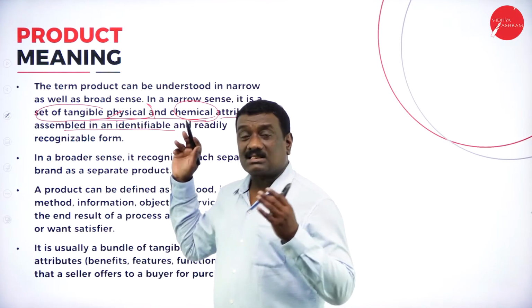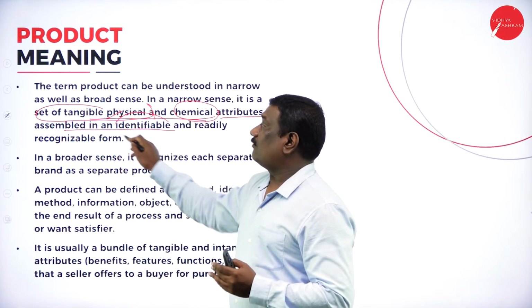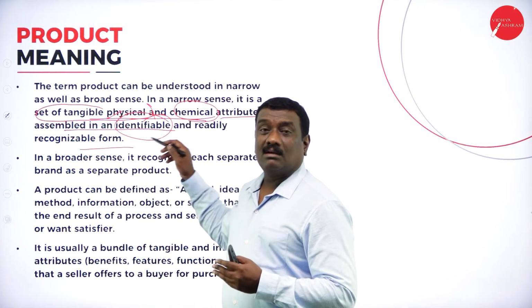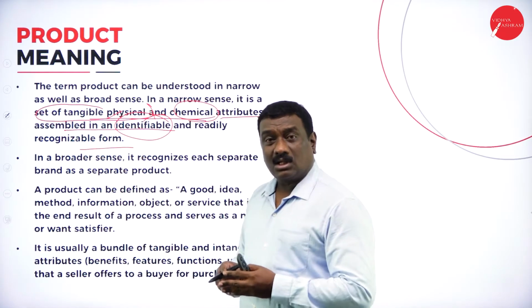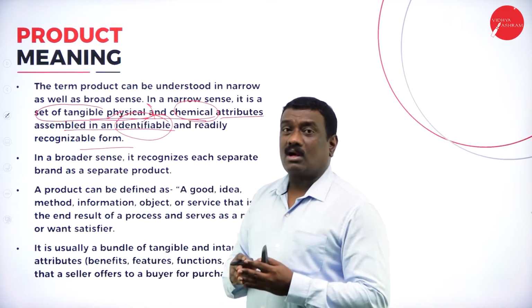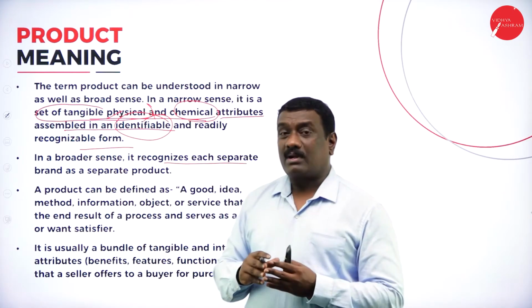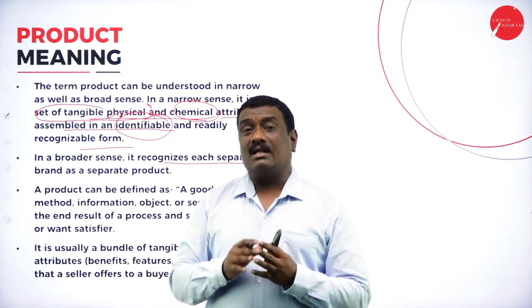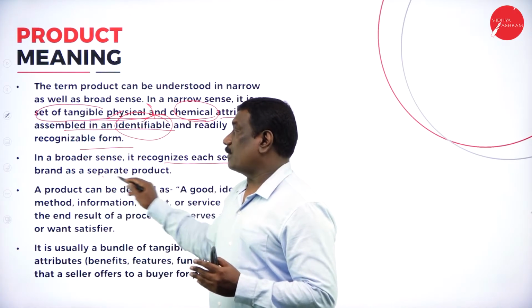And which is assembled together. Only when it is assembled together can you identify that it is a product, which is already available in the market in a ready form. Now, that is in a narrow sense, but in a broader sense, what is a product? It recognizes each separate brand. Product means it is recognizing whichever brand it is. It recognizes all the brands or each set of brands as a separate product.